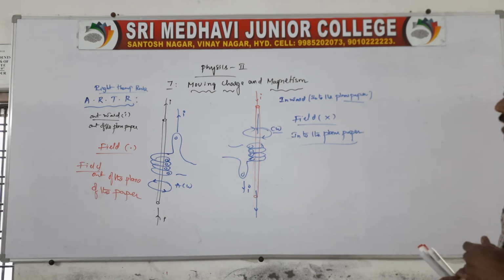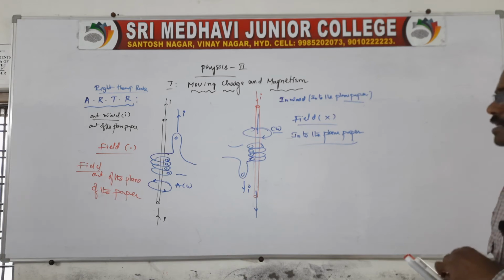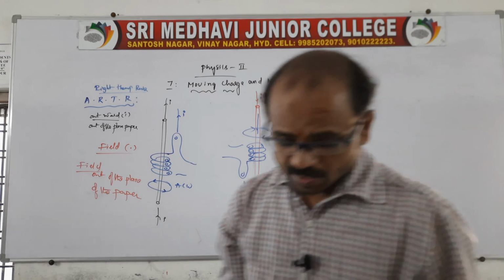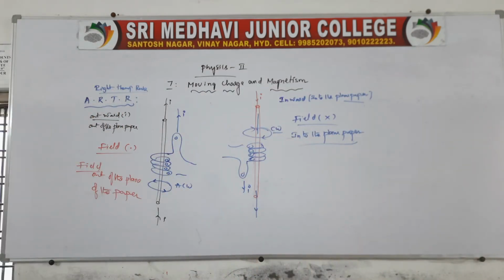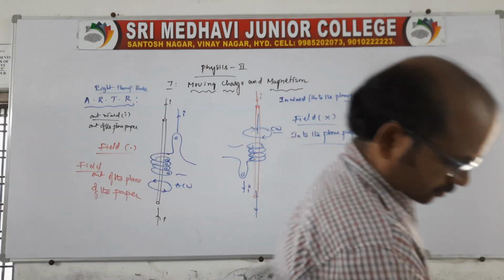So this is related to the direction of currents and the direction of the magnetic field. Is it okay now? One is Ørsted's experiment, and one more is the right hand thumb rule. Clear now?